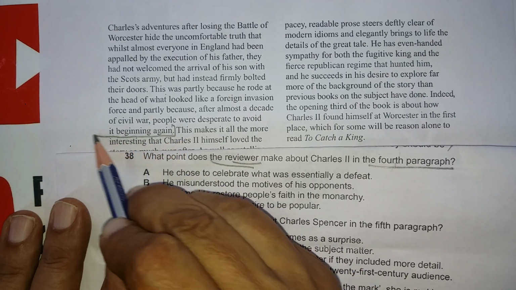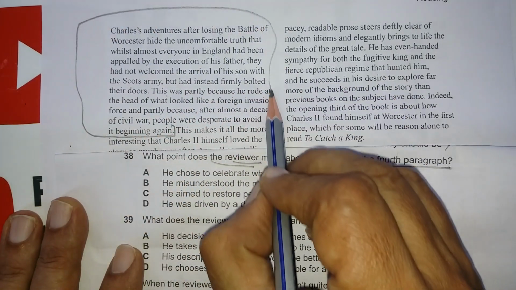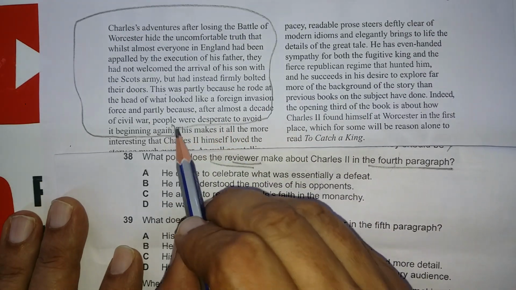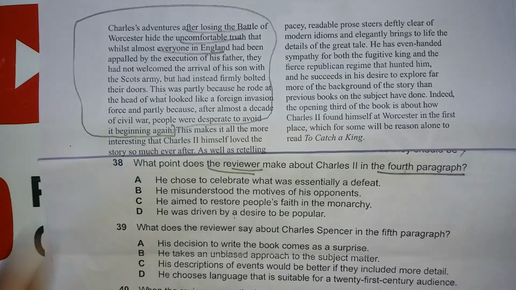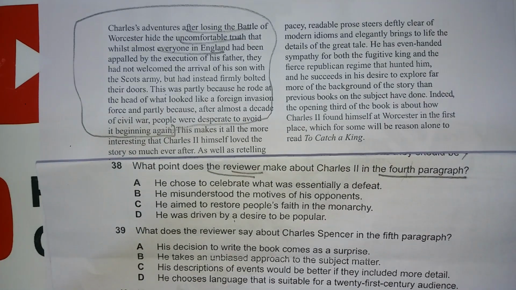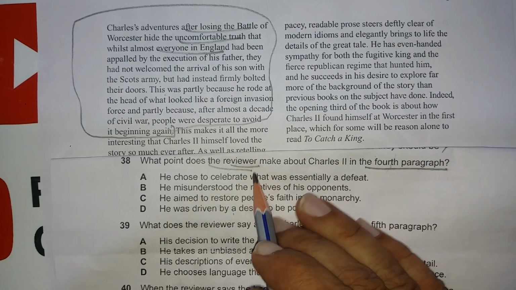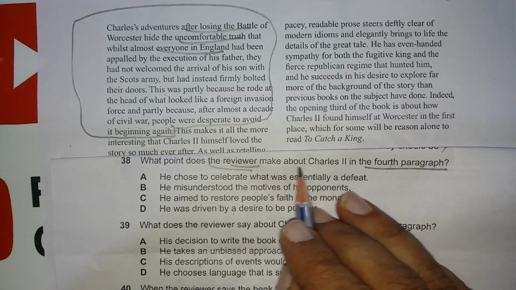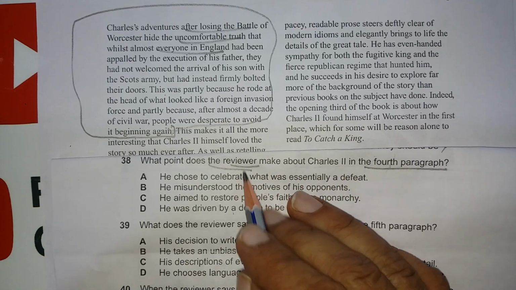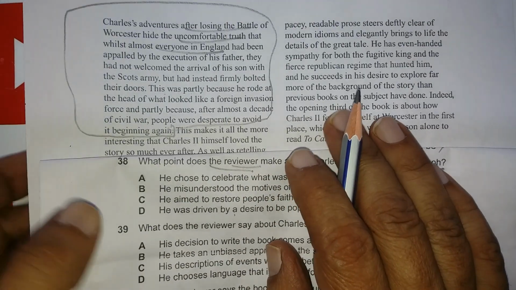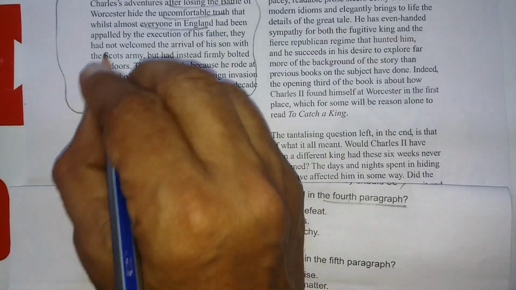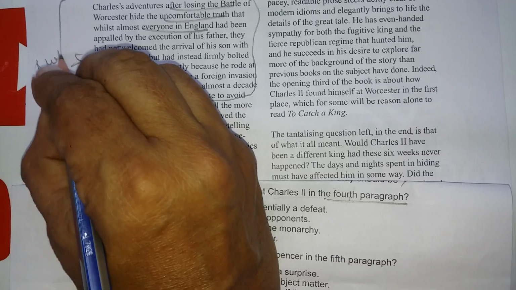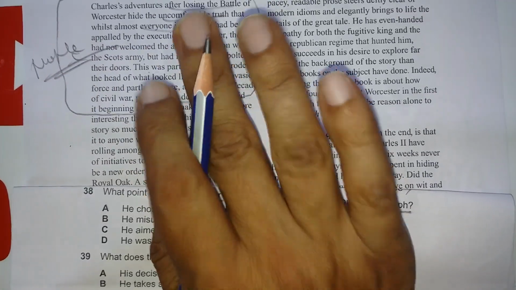From here up to here, the explanation has been given of these lines. So what I have to find is the point the reviewer makes about Charles II. Okay, this makes it all the more interesting because this is a talk of the people. I will try this also.